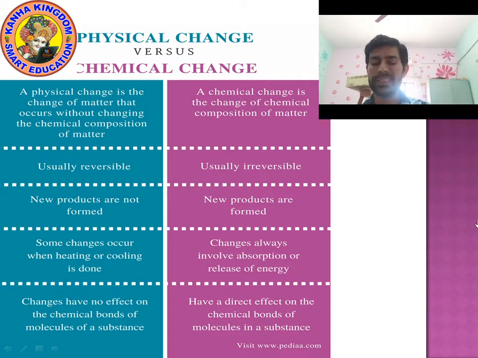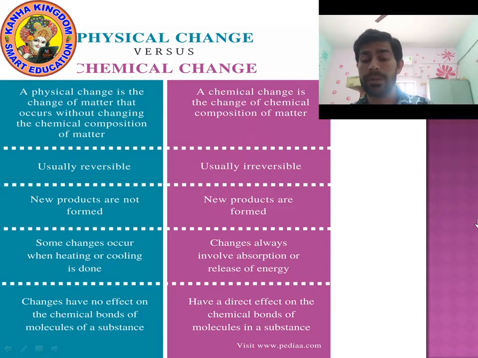Next, new products are not formed. Yes, during physical changes, new products do not form. Let's take a very simple example, shredding of paper. If I shred a paper, if I tear the paper, it will still remain paper. If I chop a piece of wood, if I cut a piece of wood, it will still remain a piece of wood, means no new product is forming.